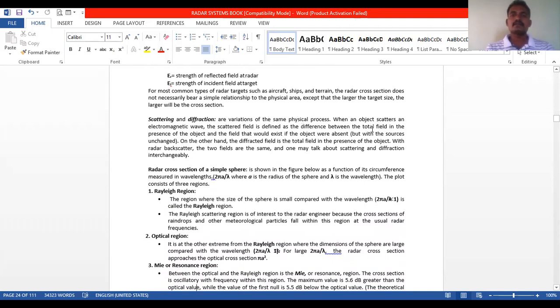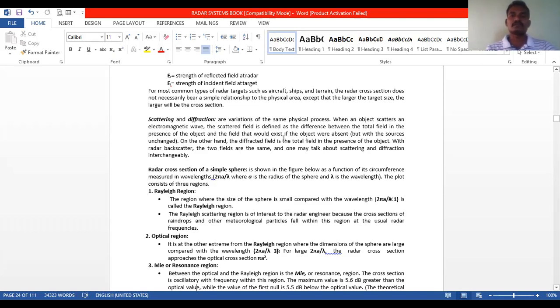When an object scatters an electromagnetic wave, the scattered field is defined as the difference between the total field in the presence of the object and the field that would exist if the object were absent, but with the sources unchanged.